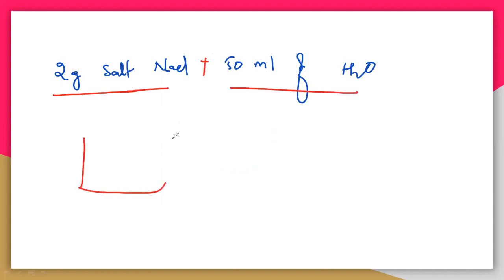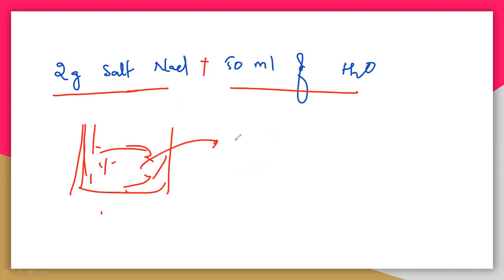I am adding them in a beaker like this. So you will get a clear solution, definitely you will get a clear solution. Now I need to explain this particular solution. We can explain that 2 grams of salt is dissolved in 50 ml of H2O. So we can explain like this. But not only this, we have to explain in a single word, in a simple way.